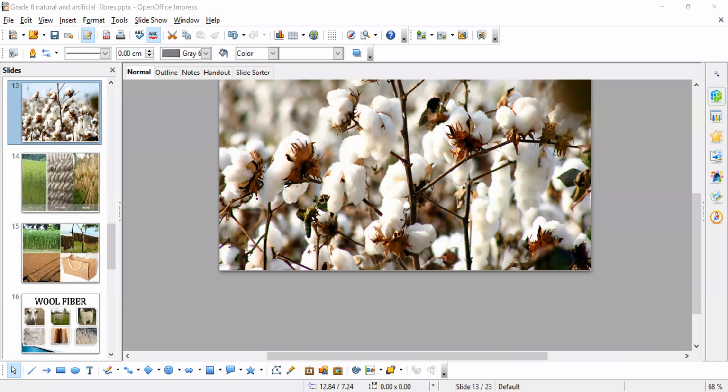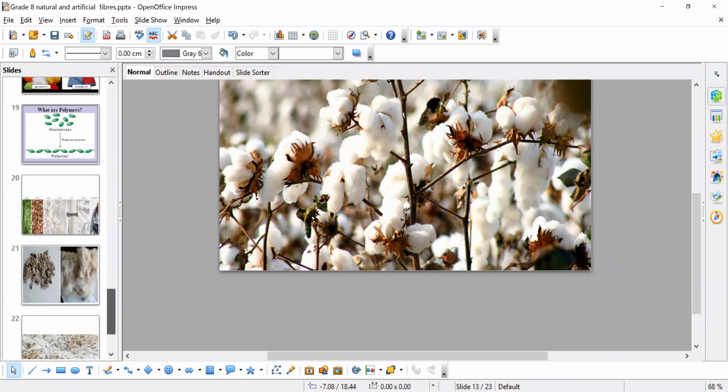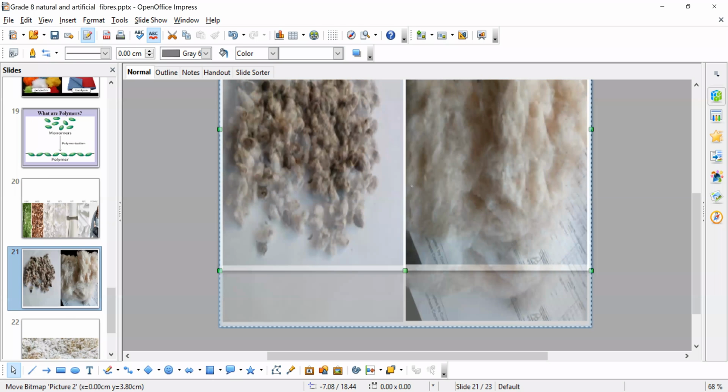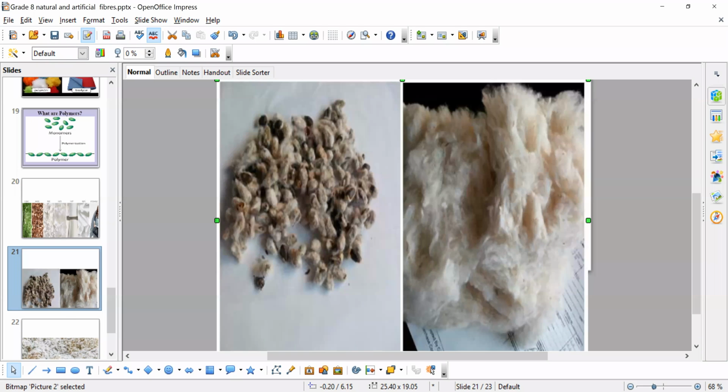So now what you have to understand is regenerated fibers are produced from raw materials like wood pulp as well as cotton linter. This is an example of cotton linter.